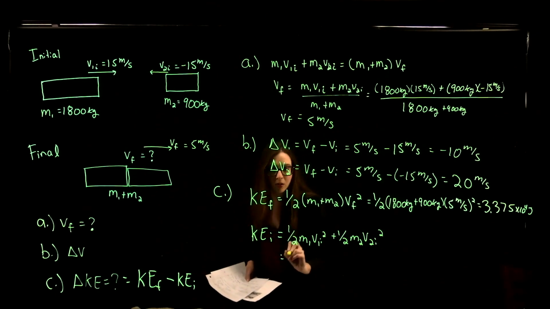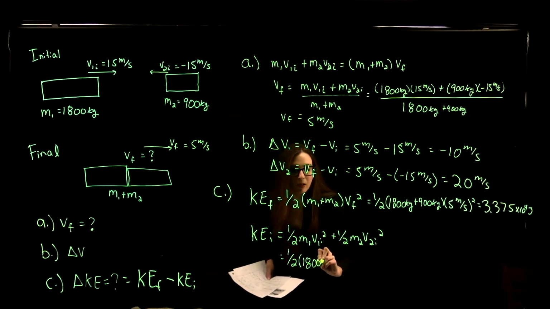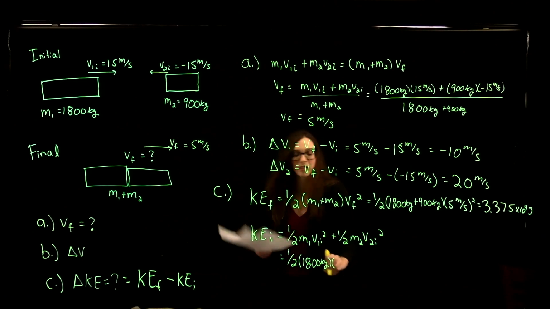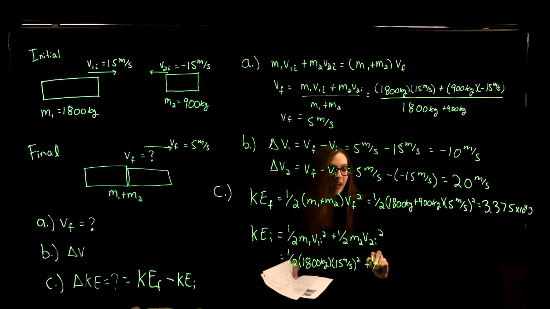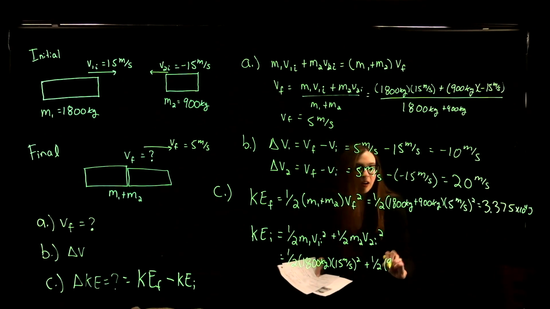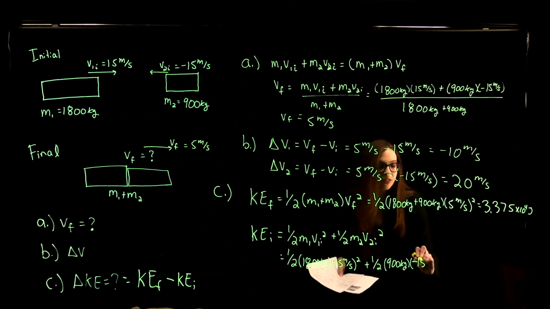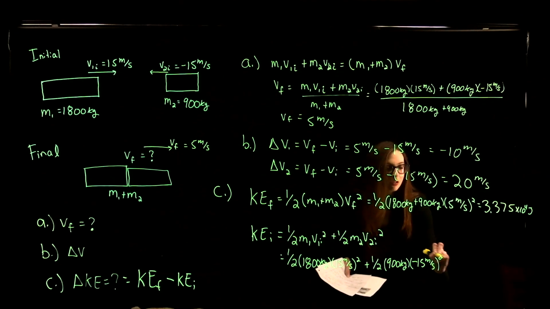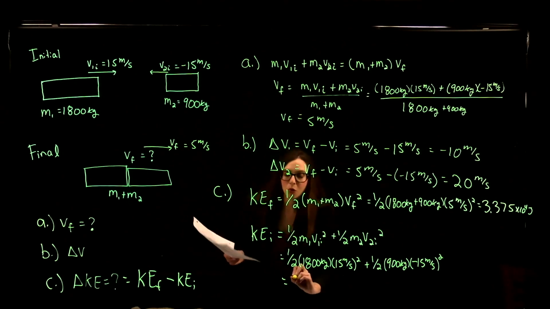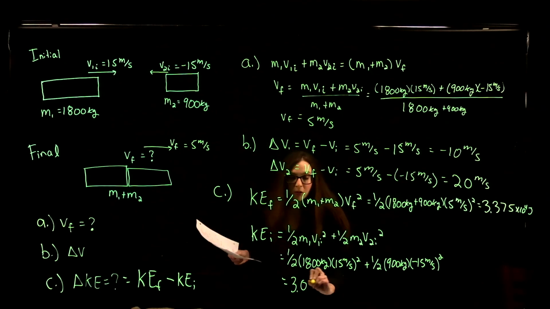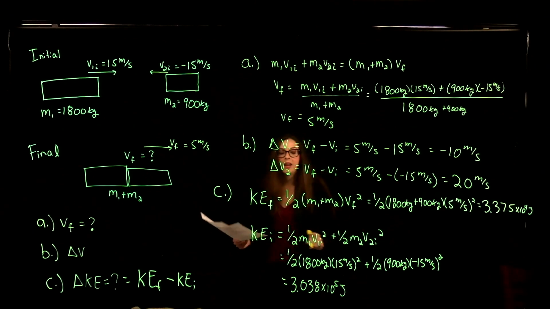And then that's equal to 1/2 times 1,800 kilograms times our initial velocity, 15 meters per second squared, of our first car, plus 1/2 times the mass of the second car, 900 kilograms, times its initial velocity, which was minus 15 meters per second, but we're going to square that, so it becomes positive. So those become 3.038 times 10 to the 5 joules, which is the kinetic energy that we start with.